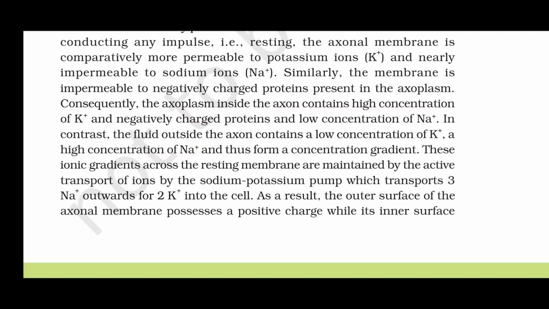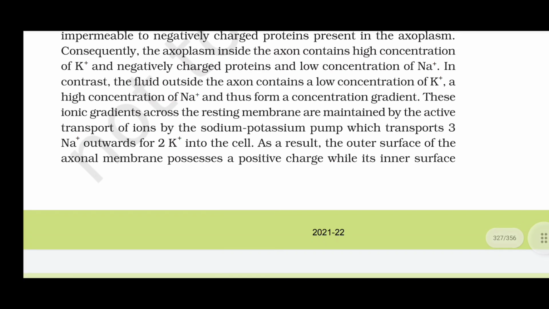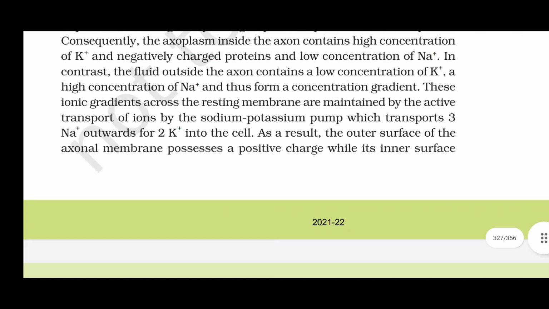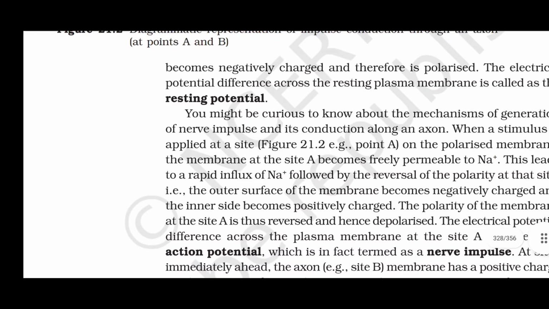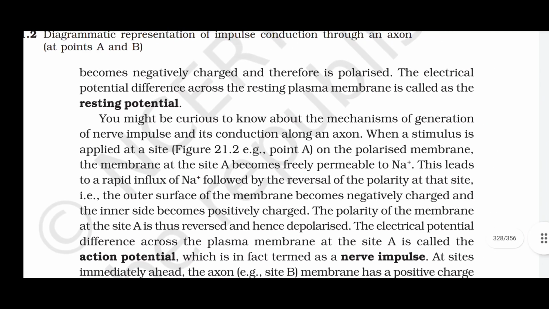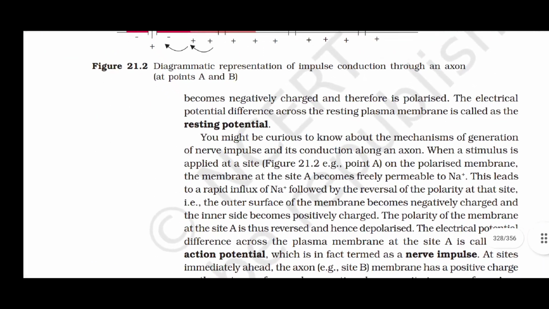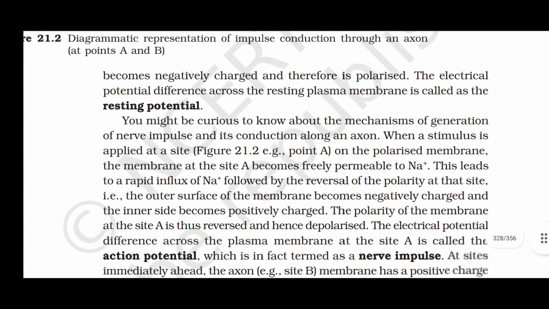As a result, the outer surface of the axonal membrane possesses a positive charge while its inner surface becomes negatively charged and therefore is polarized. The electrical potential difference across the resting plasma membrane is called the resting potential.